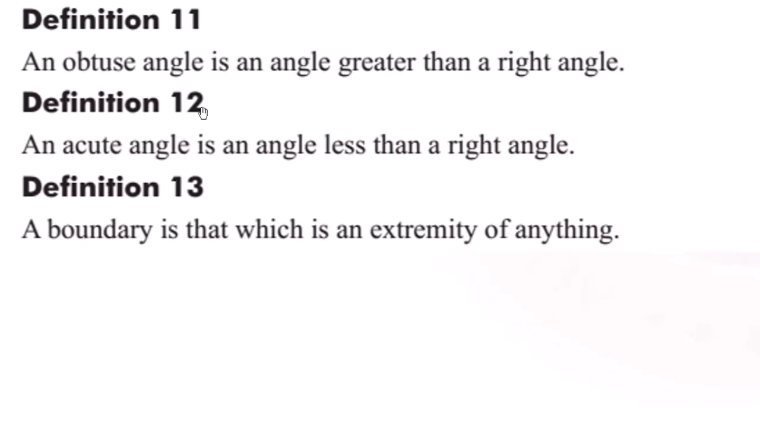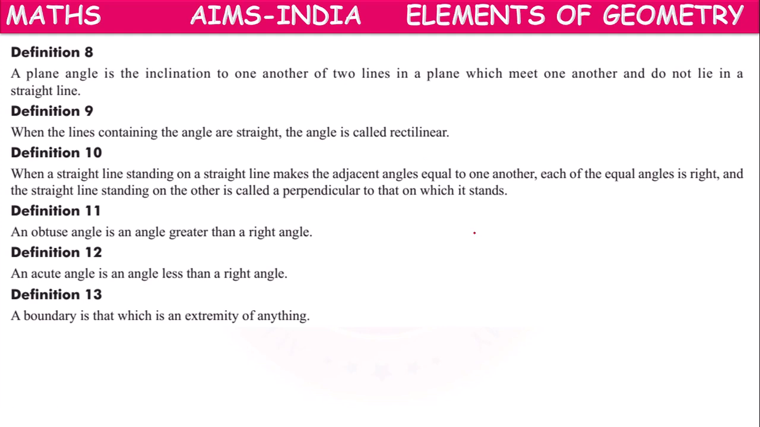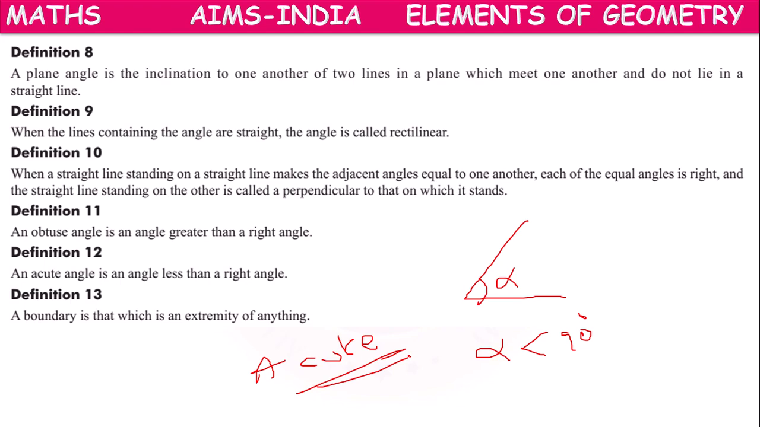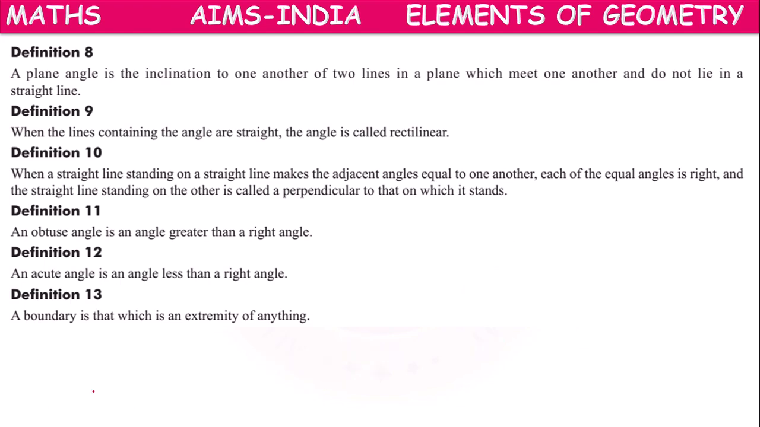Next, definition 12. Acute angle is an angle less than a right angle. If the angle is less than a right angle, suppose alpha is less than 90 degrees, then according to definition 12, he named it an acute angle. Acute angle means angle less than 90 degrees.